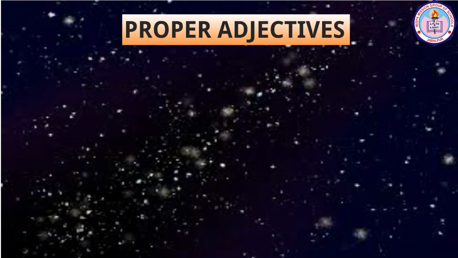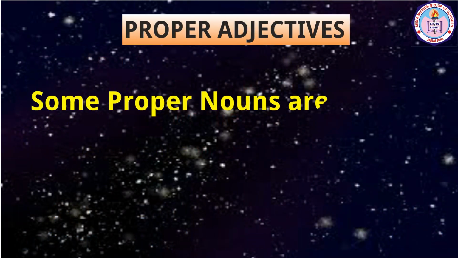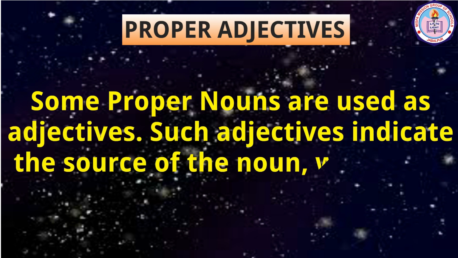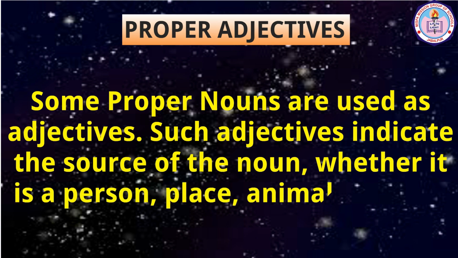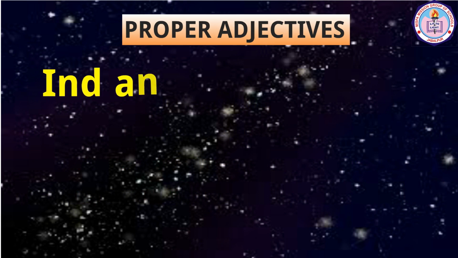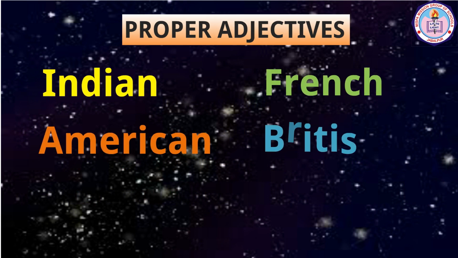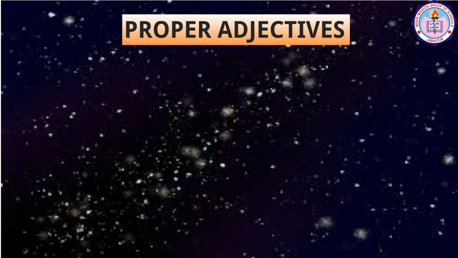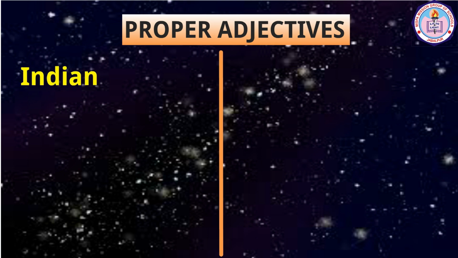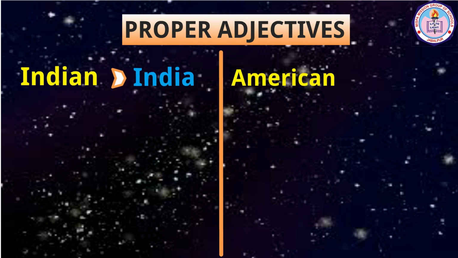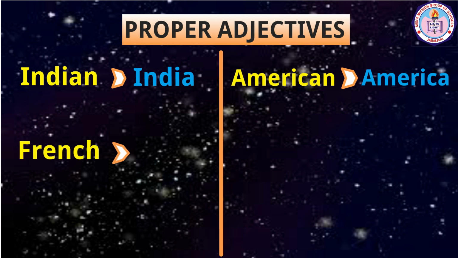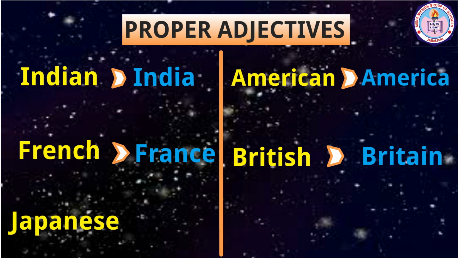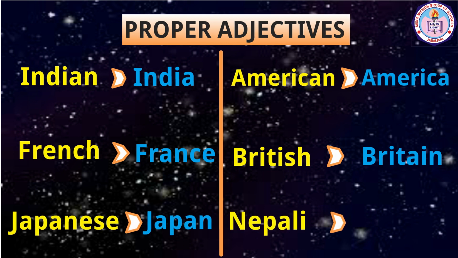Now let us discuss proper adjectives. Some proper nouns are used as adjectives. Such adjectives indicate the source of the noun, whether it is a person, place, animal, or thing. For example, Indian, American, French, British, Japanese, Nepali, etc. These adjectives were derived from their original proper nouns. Indian from India, American from America, French from France, British from Britain, Japanese from Japan, Nepali from Nepal.